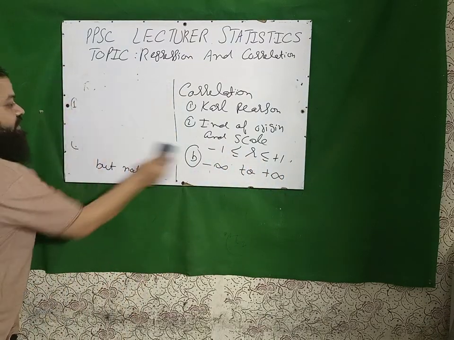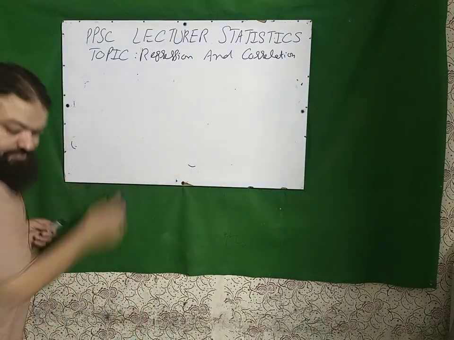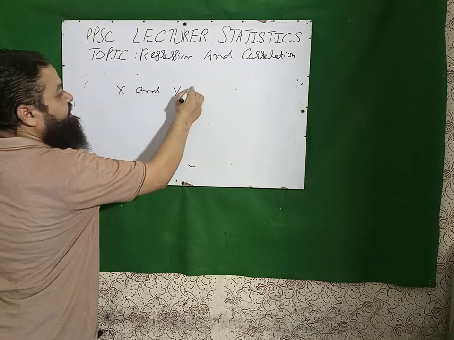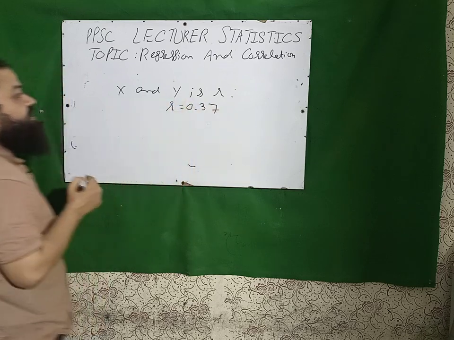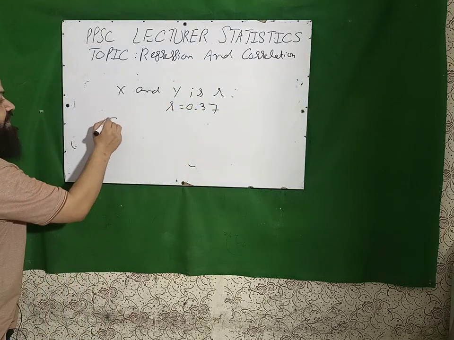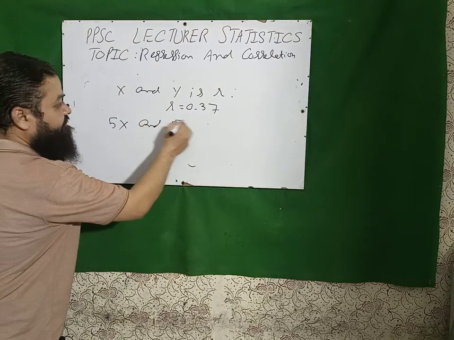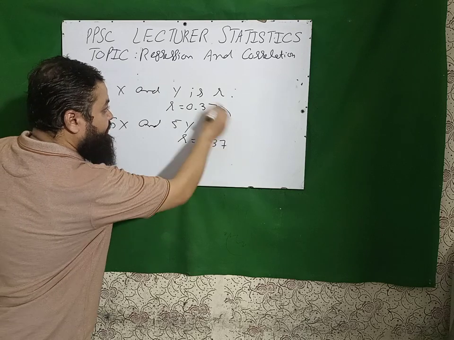And a very important multiple choice question I want to discuss with you. If the correlation coefficient between x and y is r and the value of r is, for example, 0.37, if I multiply 5 with x and 5 with y, then the new correlation coefficient will be the same, 0.37.